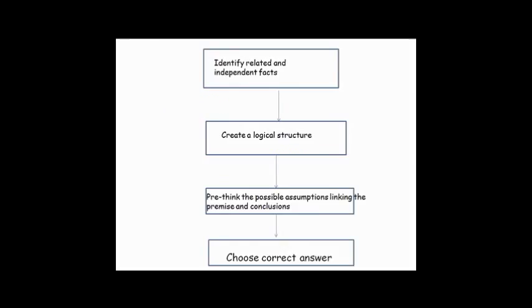So let's try and see how we would approach this assumption problem. We would identify the related and the independent facts stated. We would try and create a logical structure. Then we would try and pre-think the possible assumptions that fill the logical gap between the premise and the conclusion. And finally, we would then reach the correct answer.